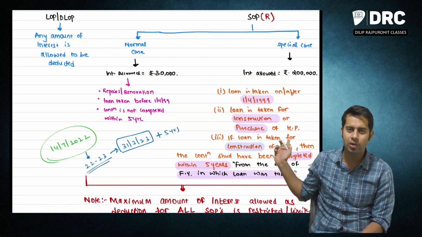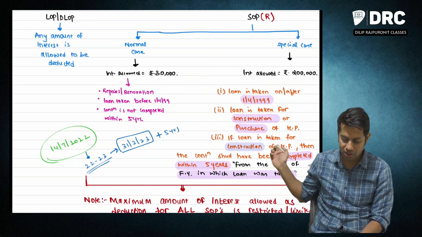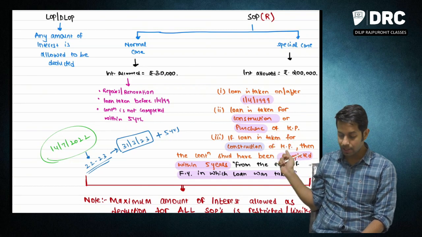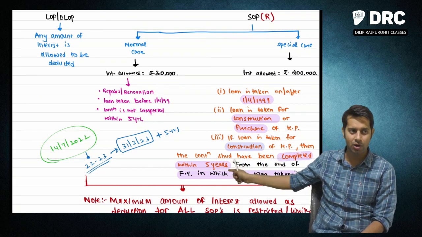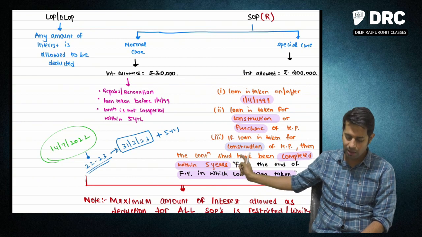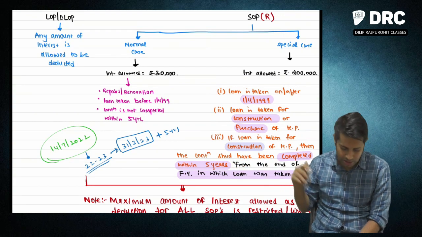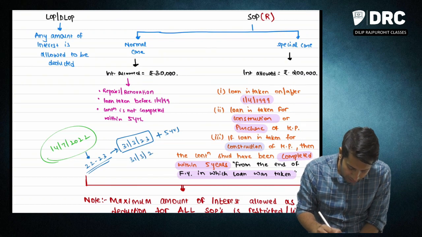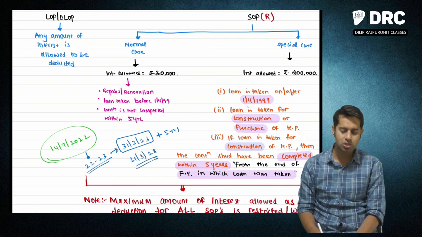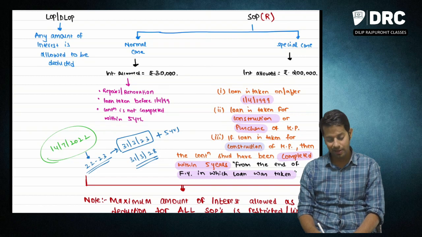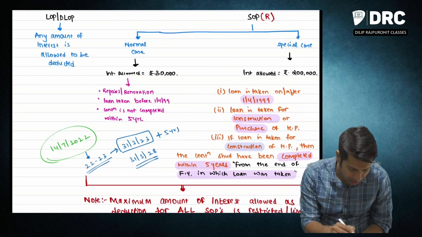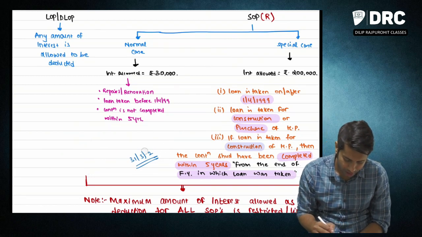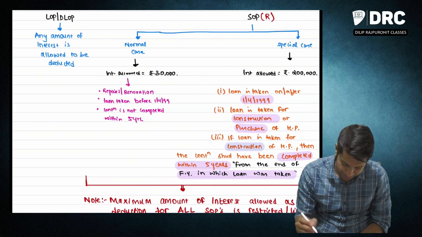So if you have taken loan for construction purpose, the construction should be completed within 5 years from the end of the financial year in which loan was taken. So what is the cutoff date, sir? The construction should be completed within 31st March 2028. Okay.